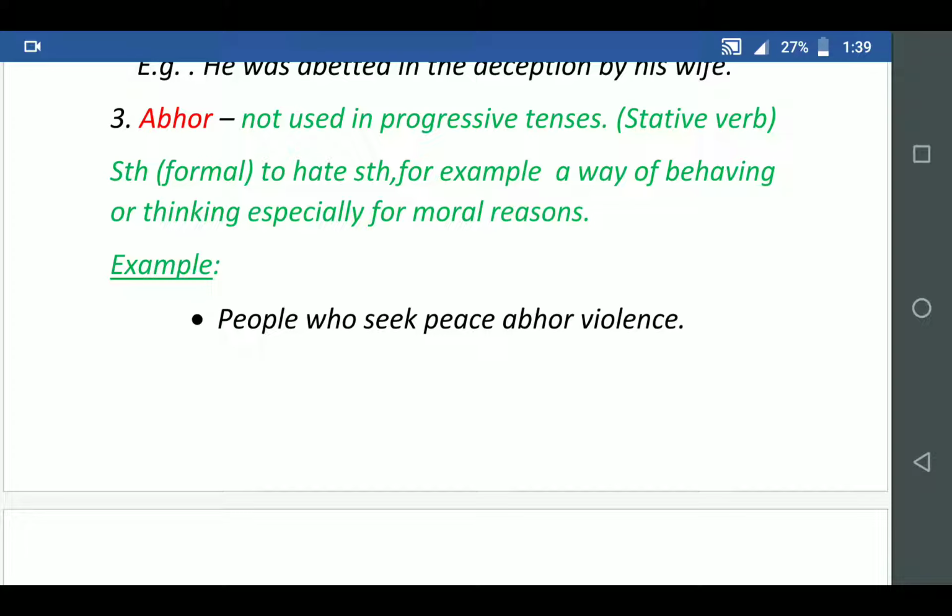So it is not used in progressive tense; it is a stative verb. We have two types of verb, dynamic and stative. Dynamic means physical action is needed: going, playing, eating, every action you do needs physical energy. But verbs like love, hate, emotions, are expressions of feelings. So it is called a stative verb.